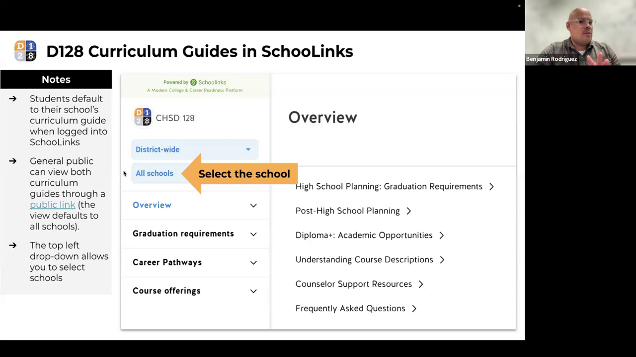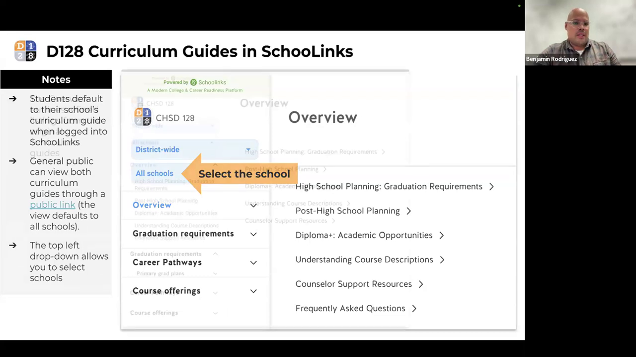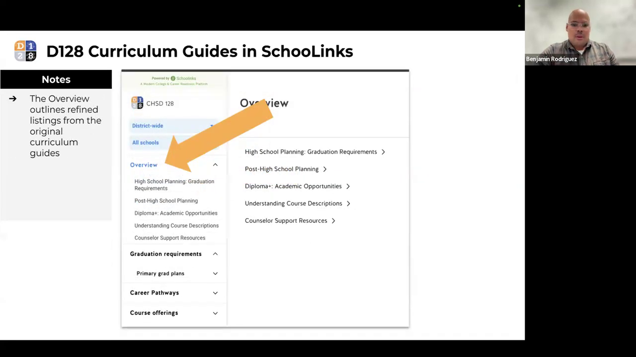When you are accessing the curriculum guides through SchooLinks through a public link, please note at the top corner, it defaults to all schools. So be sure to select the school from the dropdown for whose curriculum guide you'd like to review. We just wanted to note that it defaults to all schools. You can click and select the school you'd like. What I'm going to do next is walk through each of these drop-down menus on the far left corner. The overview, grad requirements, pathways, and course offerings.